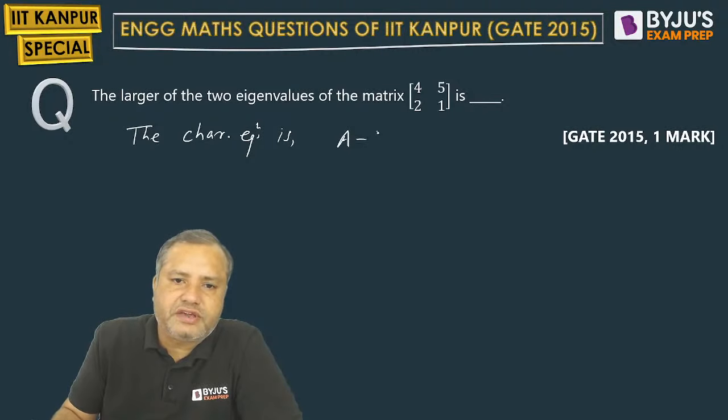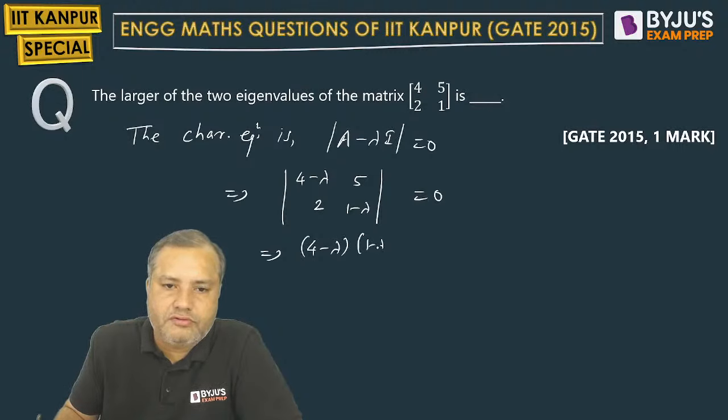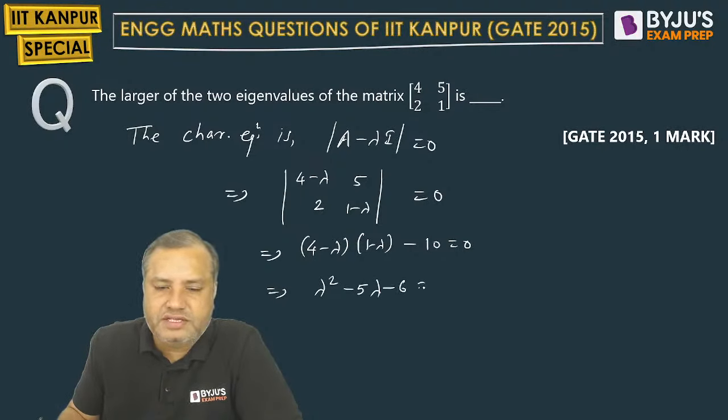The format for the characteristic equation is determinant of A minus lambda I equal to 0. Just subtract lambda from the diagonal elements: 4 minus lambda, 1 minus lambda, 5 and 2. Solve it. So (4 minus lambda)(1 minus lambda) minus 5 twos are 10 equal to 0. So lambda square minus 5 lambda minus 6 equal to 0. On factorizing this, I am getting lambda minus 6 and lambda plus 1.